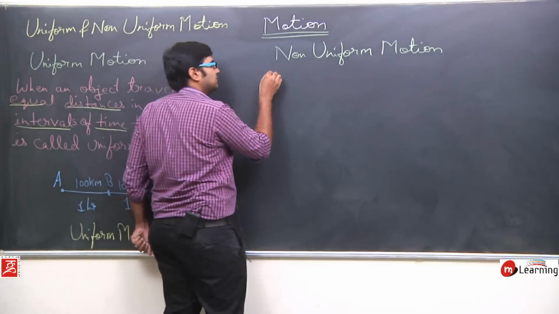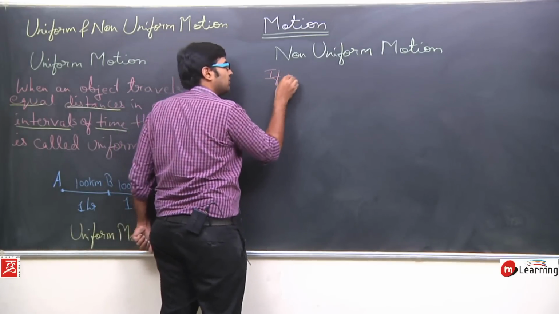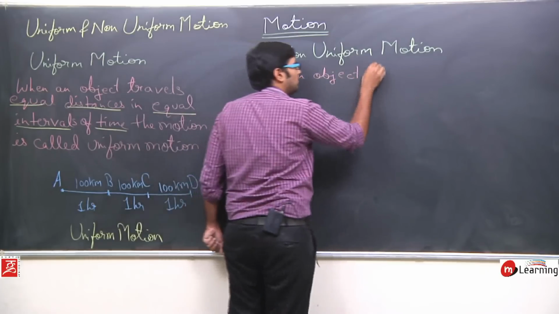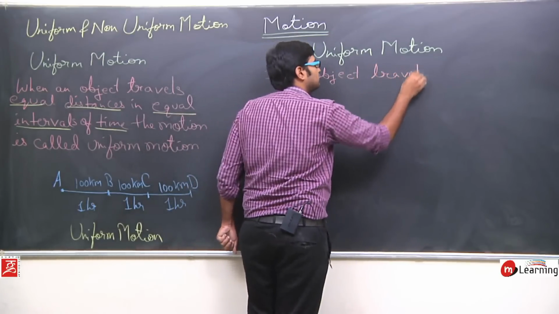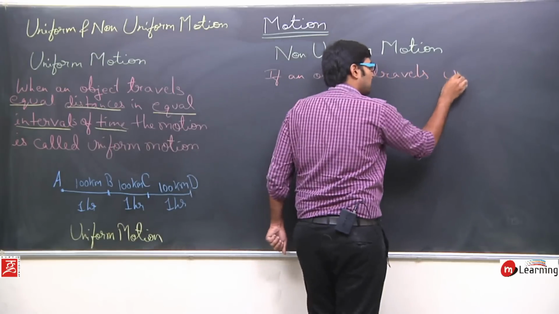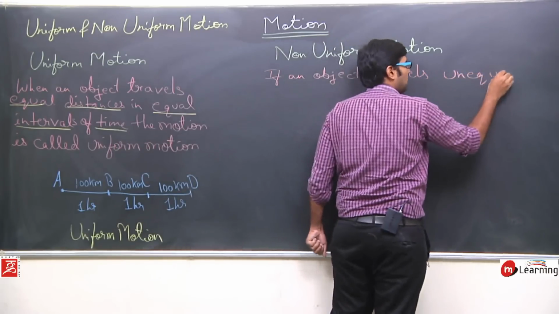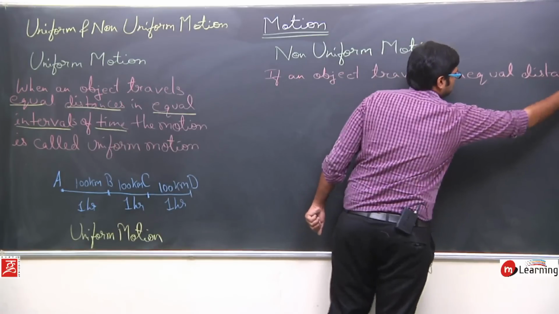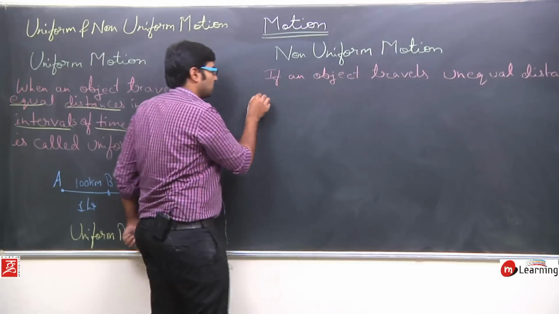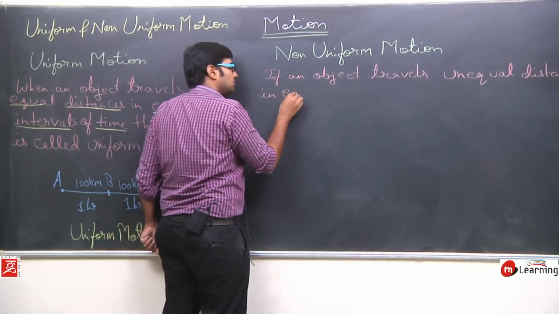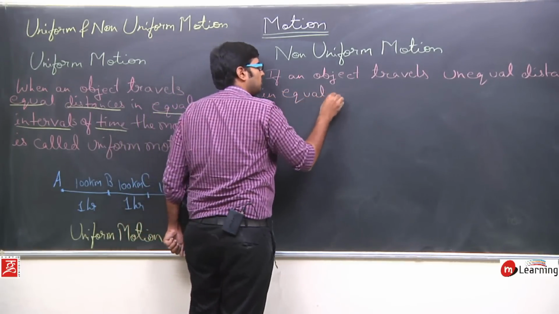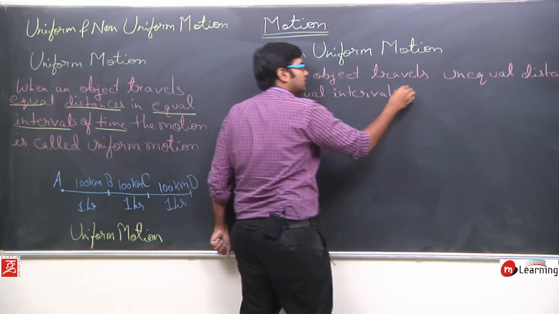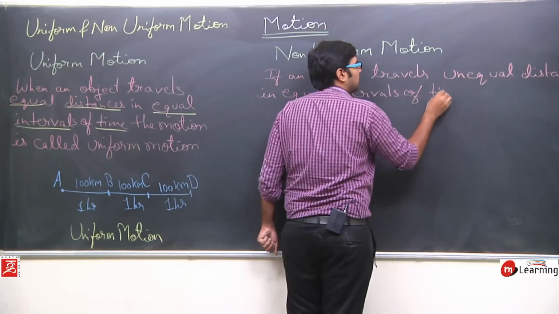The definition is, if an object travels unequal distances in equal intervals of time.